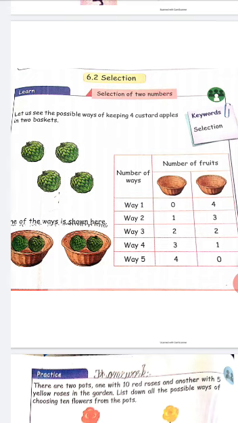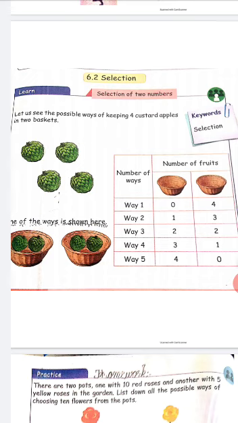See the table: number of fruits, number of ways, given baskets. The first way is 0 4. In the first basket you have empty. In the second basket you keep 4 custard apples, and one basket is empty. This is the first way. See the second way, 1 3. You have to put 1 in the first basket and 3 in the second basket.